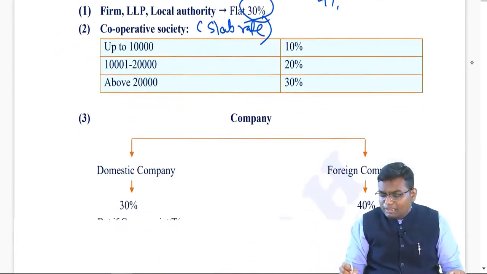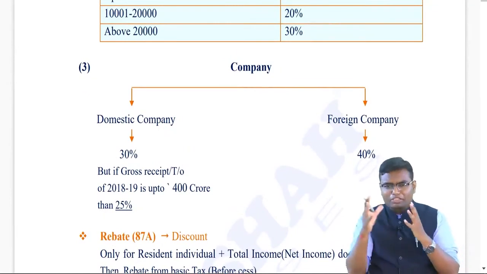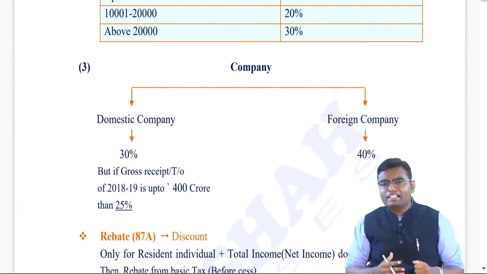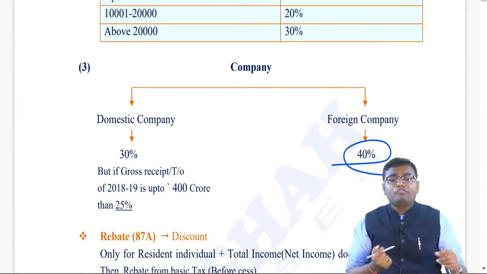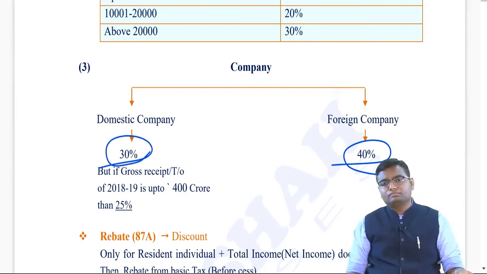If you are a company, you have to see whether you are a domestic company or a foreign company. If you are a foreign company, obviously we will be charging you the higher tax, and that's why 40% is the rate of tax for you. But if you are a domestic company, the tax rate applicable to you will be 30%.